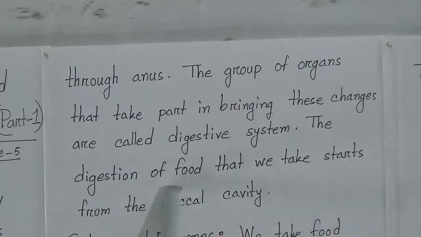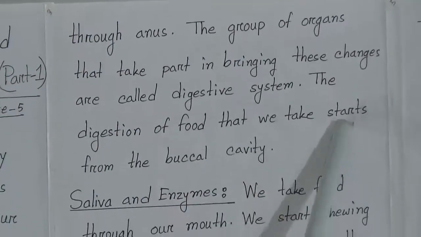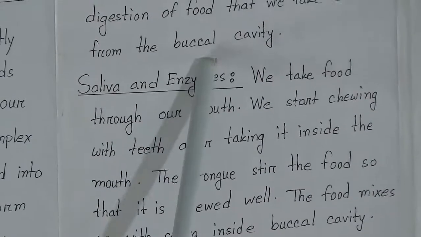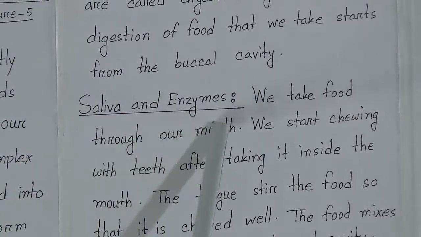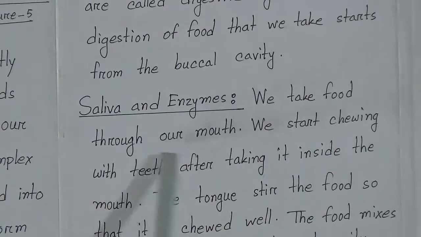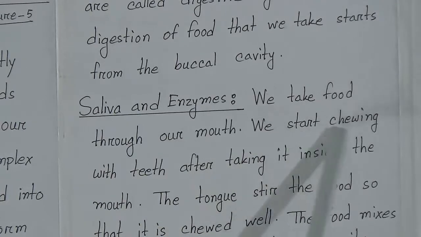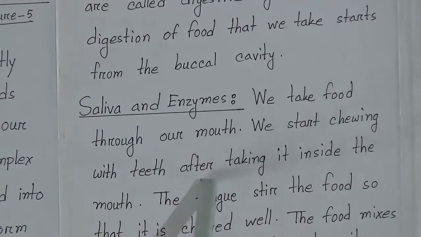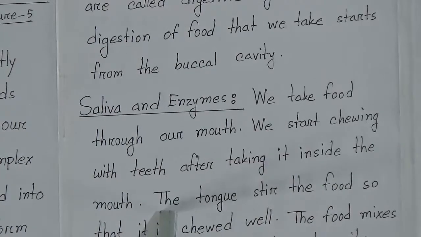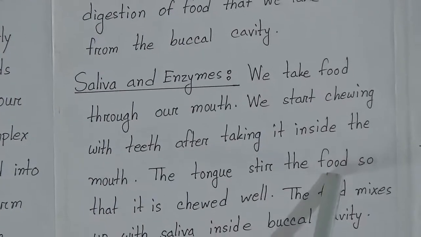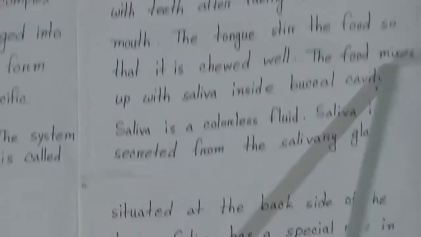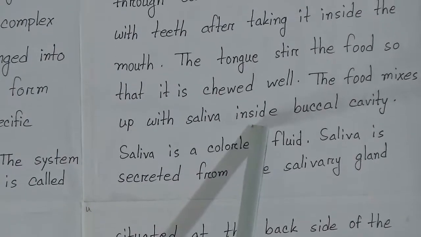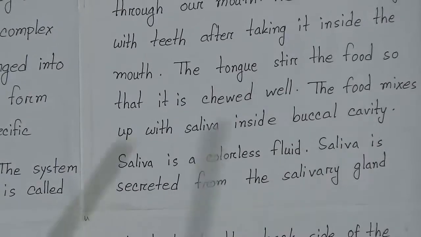The digestion of food that we take starts from the buccal cavity. Saliva and enzymes. We take food through our mouth. We start chewing with teeth after taking it inside the mouth. The tongue stirs the food so that it is chewed well. The food is mixed with saliva inside the buccal cavity.